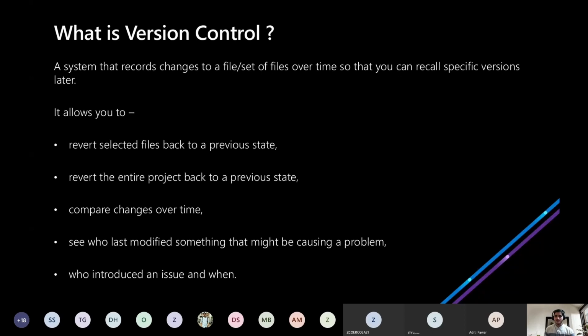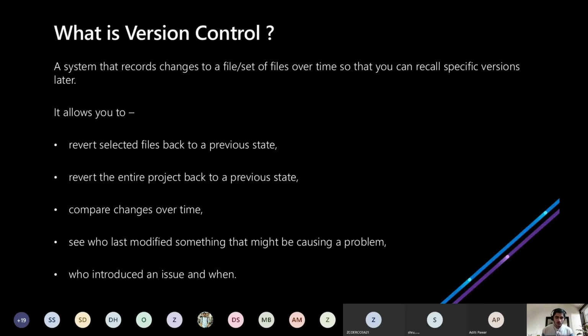For anyone. Especially when you are working in a team of hundreds and thousands of people, like how it is in MNC, it is not at all convenient. So that's where version control comes in. A version control system is a system that records changes to a file or a set of files over time. So you can recall specific versions later.